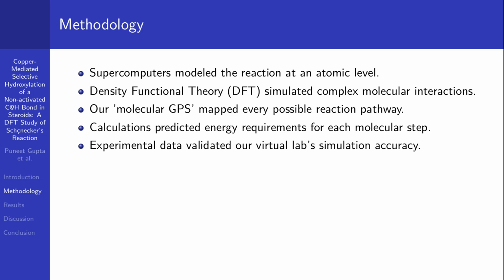To understand this incredibly precise chemical reaction, we couldn't just watch it happen in a test tube. The action is happening at the atomic level, far too small for traditional observation. So, we turned to powerful supercomputers and a technique called density functional theory, or DFT. Imagine you're trying to understand how a complex miniature machine works, but it's too small to see with your eyes. Instead of taking it apart physically, you build a super detailed computer simulation of every single gear, spring, and lever. That's essentially what we did with our chemical reaction.